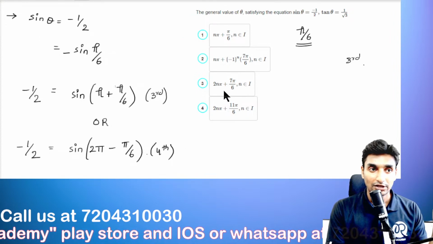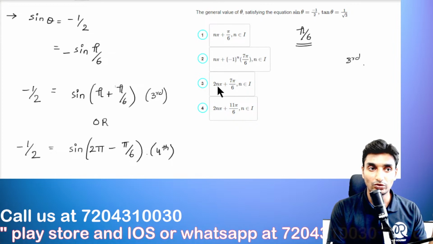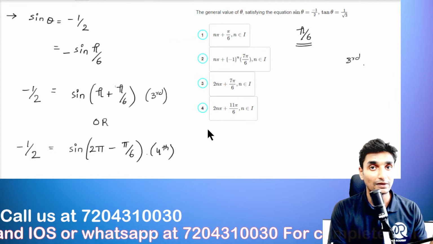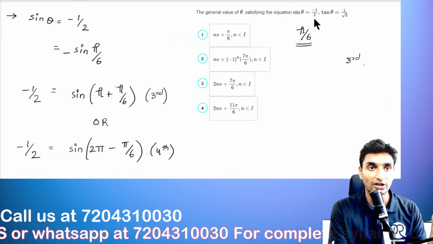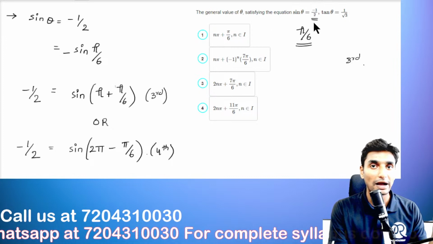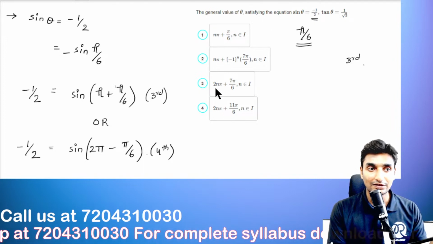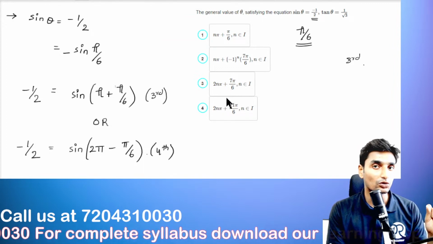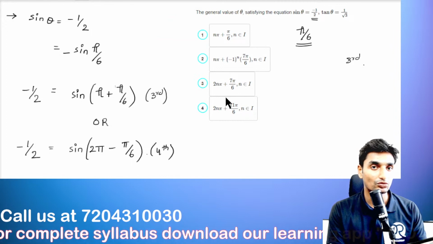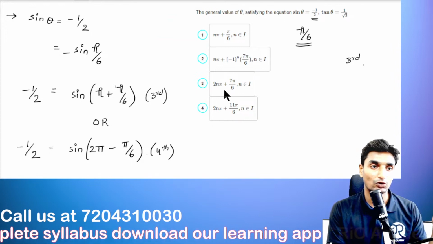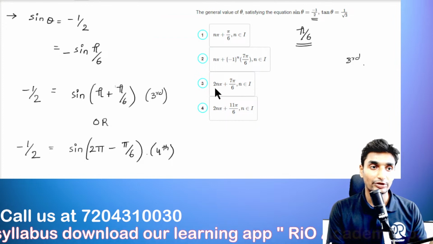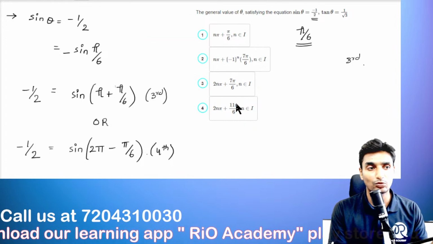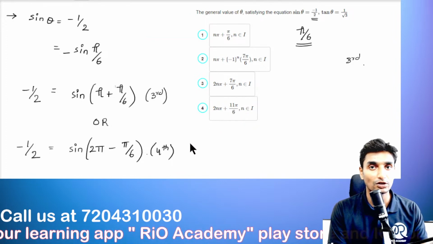Okay, so here it should have been plus or minus, 2n pi plus or minus 7 pi divided by 6. It should have been in that format, guys, because in the question the value of sine is in the negative format, minus of 1 upon 2. So if we consider 2n pi with only the plus value, it will lie in the first quadrant. In the first quadrant all the trigonometric functions are positive, so it should have been plus and minus. They have not included the minus sign here, so it should have been 2n pi plus or minus of 7 pi divided by 6. Okay, 11 pi upon 6 is not applicable here because the tan value will not be satisfied.